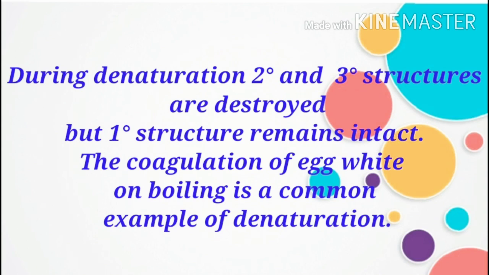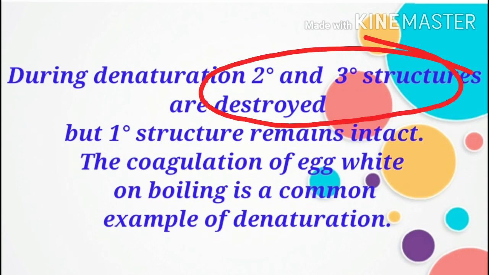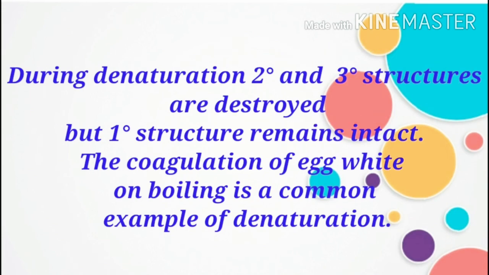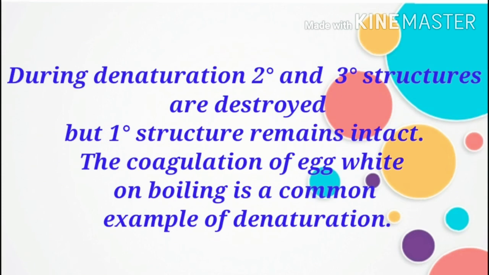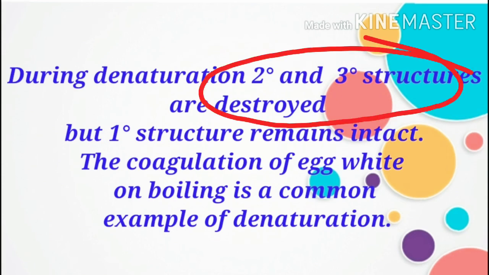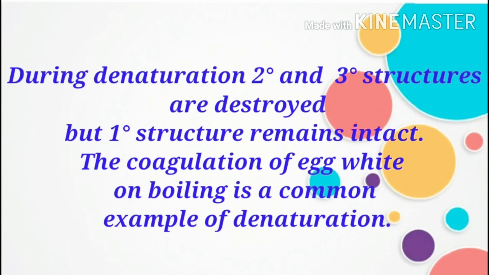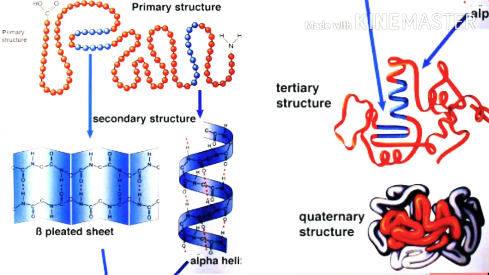During the denaturation process, only secondary and tertiary structures will be destroyed, because the secondary and tertiary structures contain hydrogen bonding. So when applying heat or chemical change, the hydrogen bonds will be destroyed. Because of that, the secondary and tertiary structures will be destroyed, but the primary structure remains intact. One of the best examples of denaturation of proteins is the coagulation of egg white. On boiling the egg, it becomes denatured.